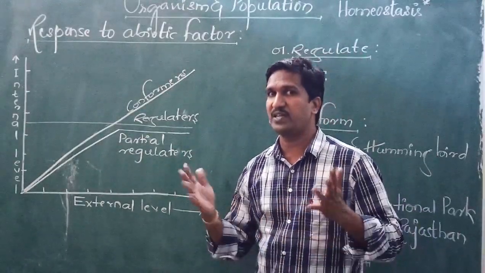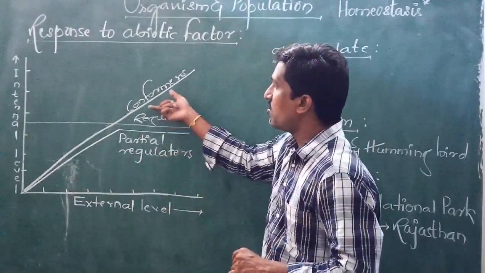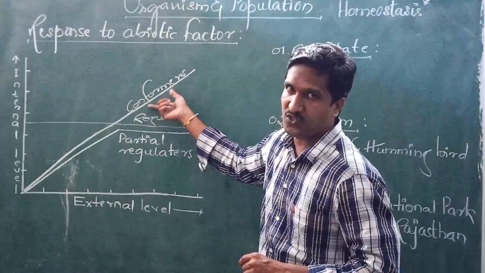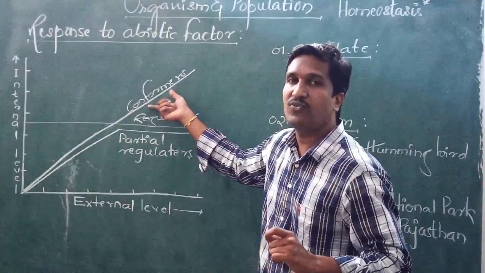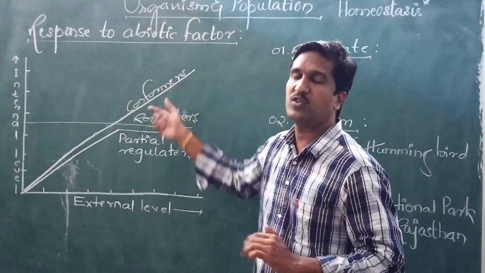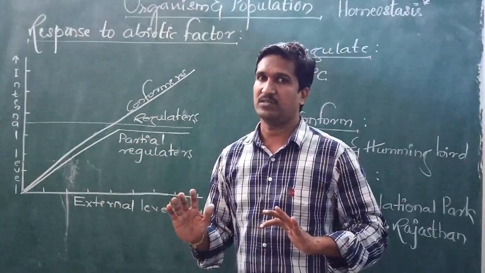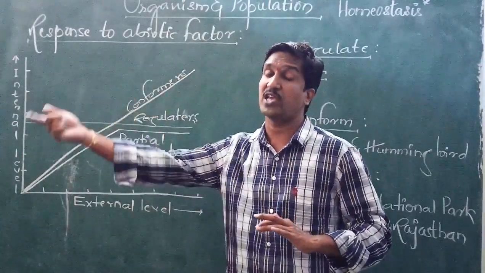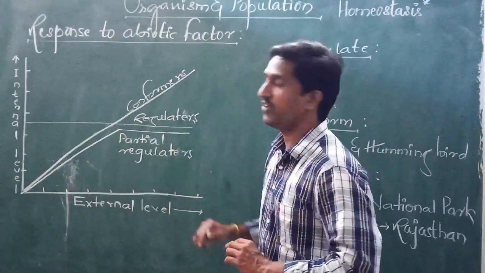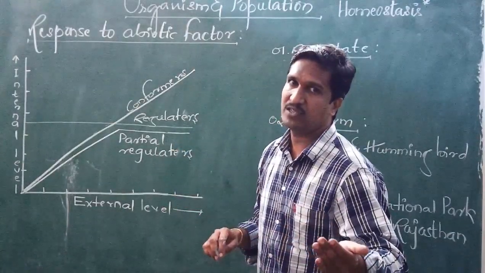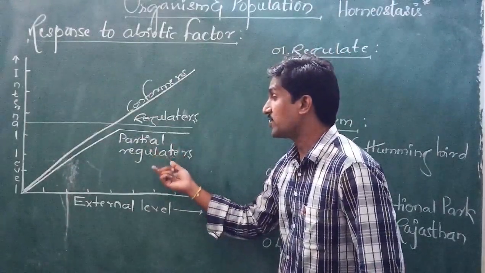Some organisms cannot maintain the constant internal environment, and those organisms are called conformers. The fluctuation will be there according to the external environment. Whereas partial regulators sometimes regulate partially, and sometimes they do not regulate. Those organisms are called partial regulators.